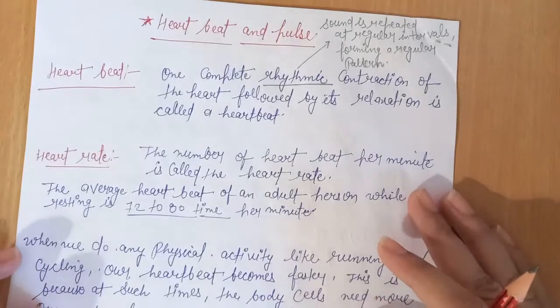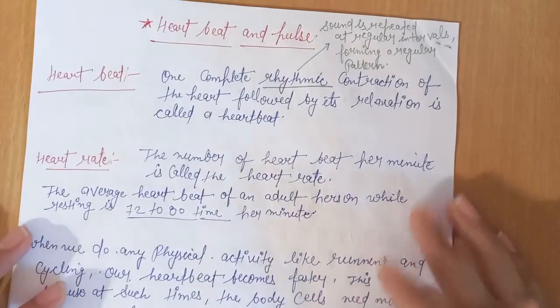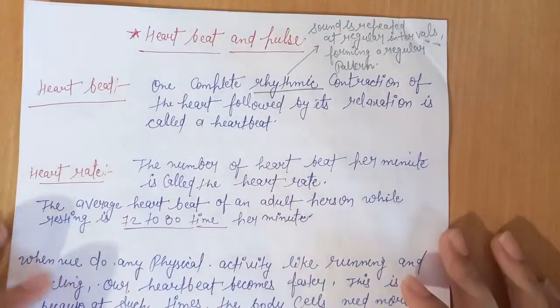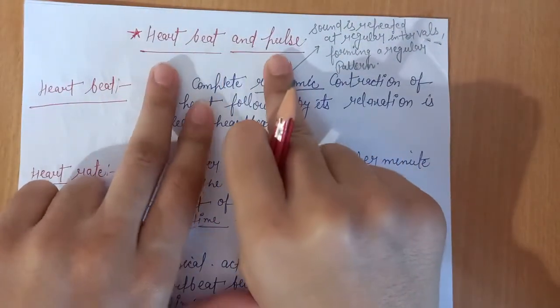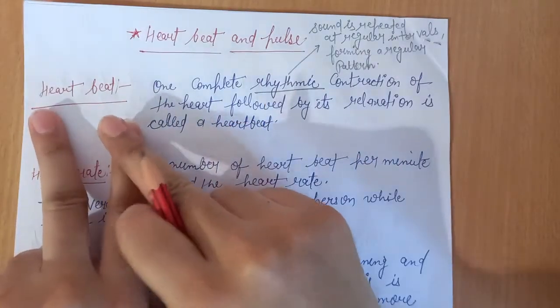Friends, in the last video we discussed the circulatory system in humans, and there are two topics remaining: heartbeat and pulse. Let me discuss these. Heartbeat. What is heartbeat?